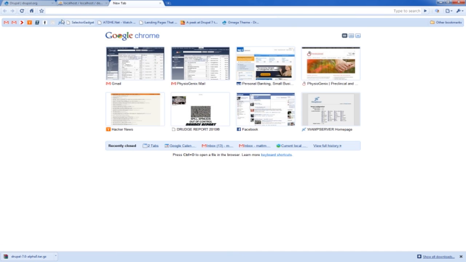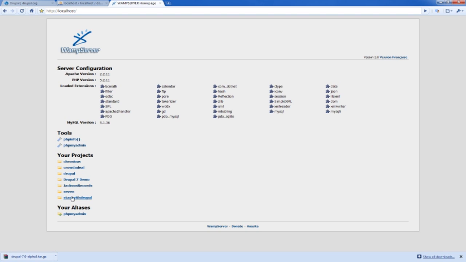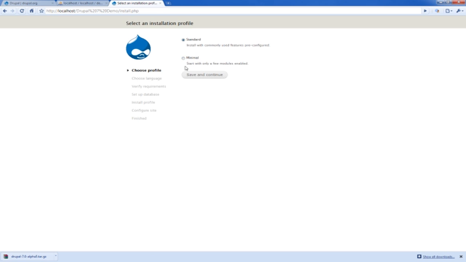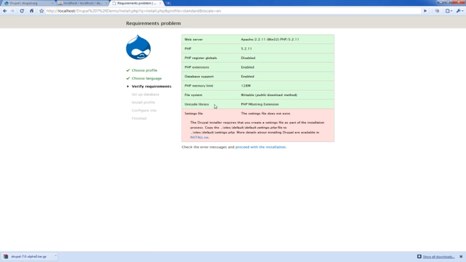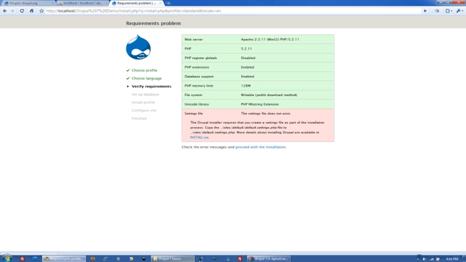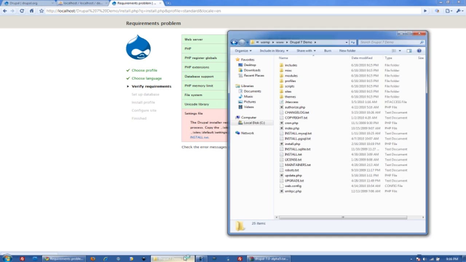Now I'm going to go back into my WAMP server. Go to Drupal 7 demo. And here's the new standard installation. I'll save and continue. See, it's a new look, a little different Garland setup. Well, it's much different than Garland, so I like it. It's a little different. And oops, sorry about that.